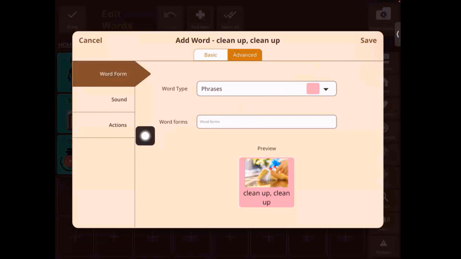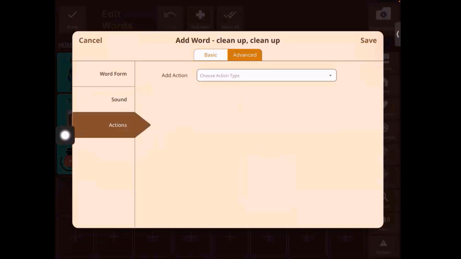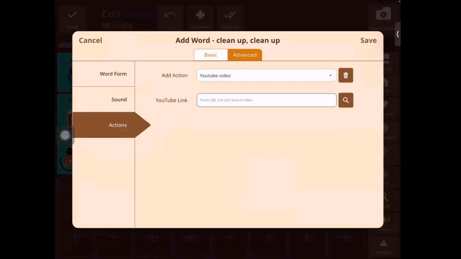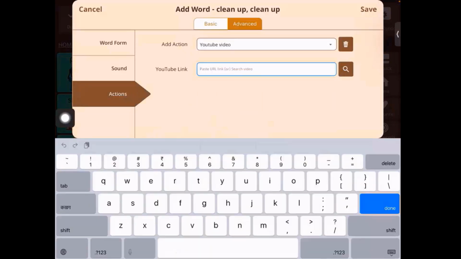And now to go to YouTube, we have to go to actions. And then under actions, we have to choose YouTube video, right? Now there's two ways of adding the video. If you already had the link of the video saved, you could just copy paste it inside this box. Otherwise, you can just do a search. So I'm just going to do the search.